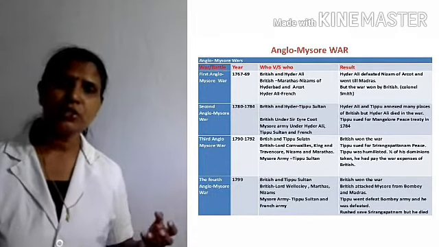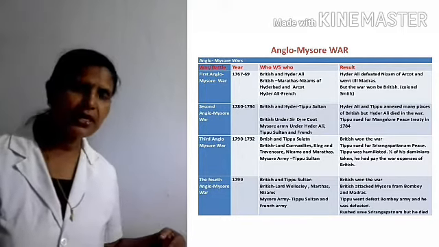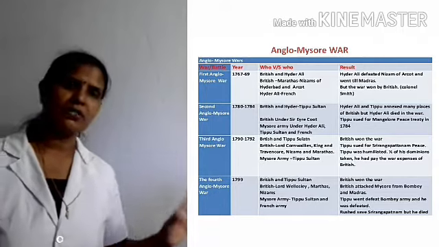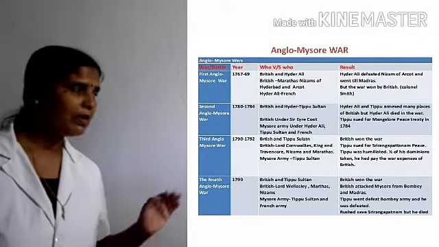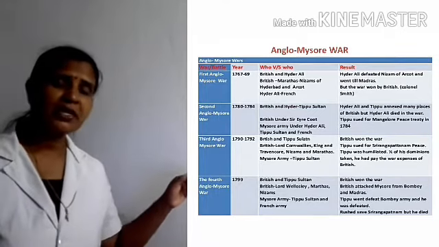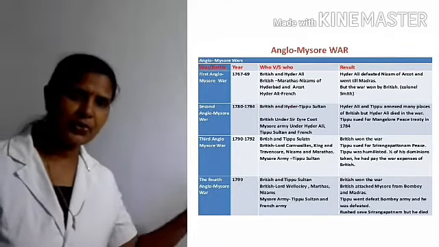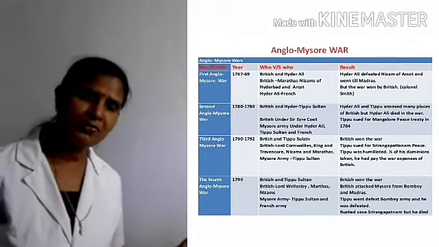But at last, the British won the war. And then after that, the second Anglo-Mysore War between the British and the Mysore rulers, Tipu Sultan and Hyder Ali. Okay, the British under Sir Ayub Khan, and Hyder Ali and Tipu Sultan, they got the support of the French